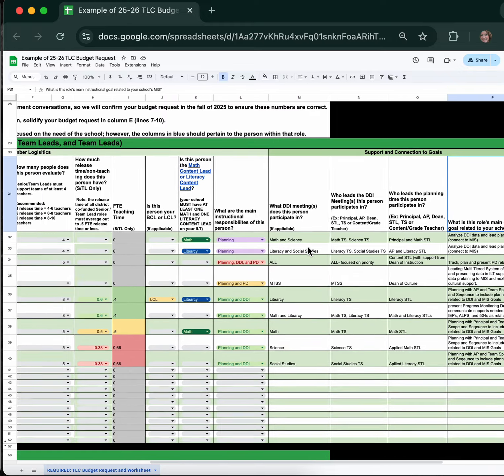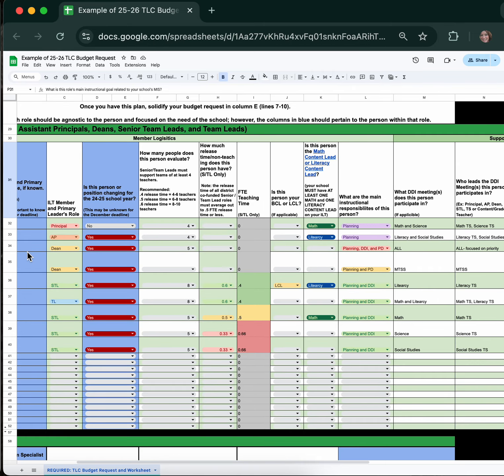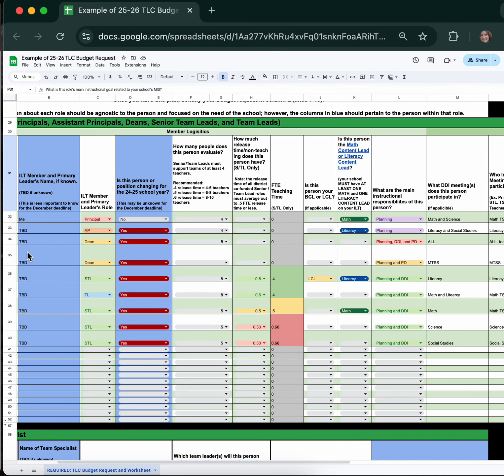Step 6, create caseloads. Now you are ready to go back to the members' logistics. At this point, you know how to expect this person to support the MIS, their main responsibilities, and now you're determining how many people you expect this person to observe, their release time, and other responsibilities that might be assigned in columns F through K.